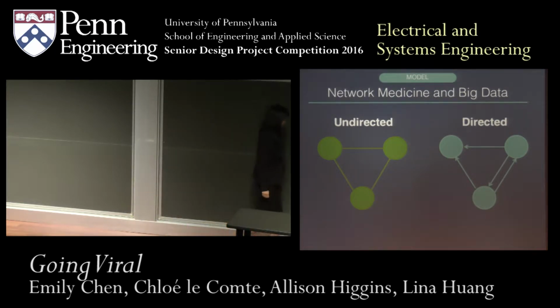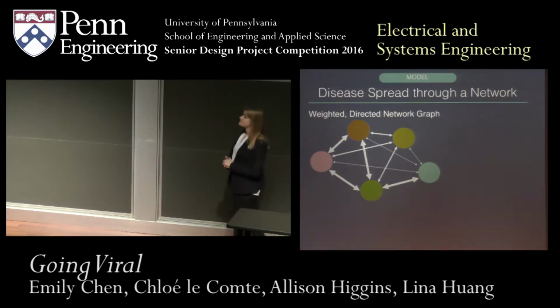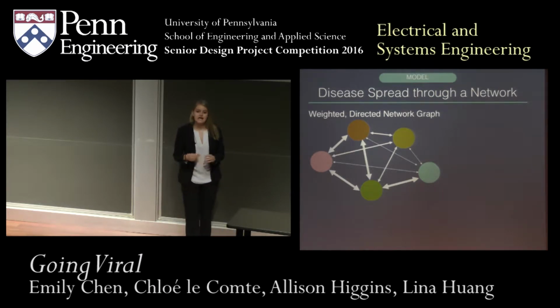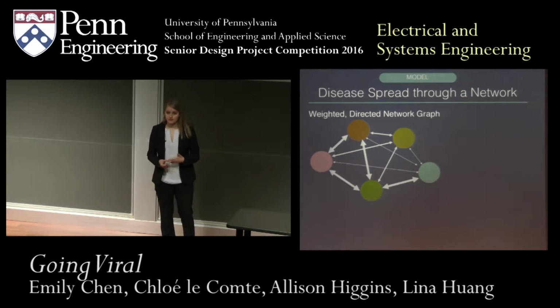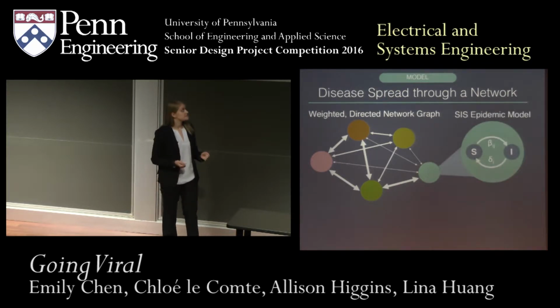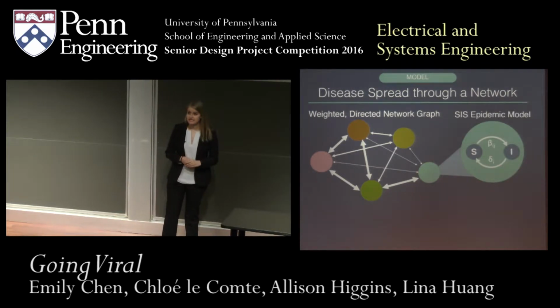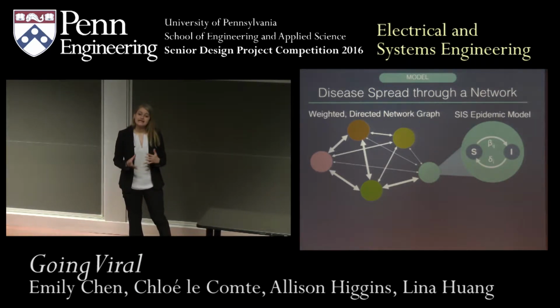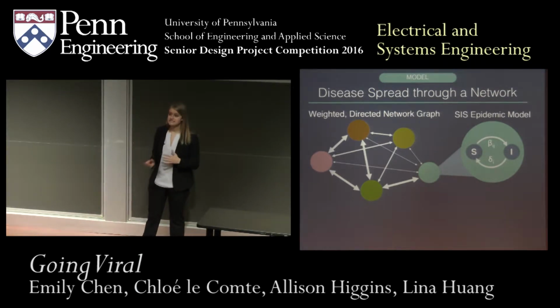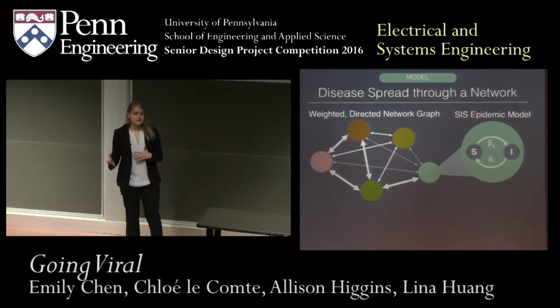Thanks, Emily. So throughout the year, we've built off of research of members of Penn's ESE department. And in our model, cities are represented as nodes in a directed, weighted network graph. Within each city, we observe an SIS epidemic process happening. SIS stands for susceptible, infected, susceptible. So this means that individuals within the city are either in a state of being susceptible to the disease, in our case the flu, or infected by it. Once they recover from the disease, in SIS, they return to the state of being susceptible, meaning they could get the flu again.